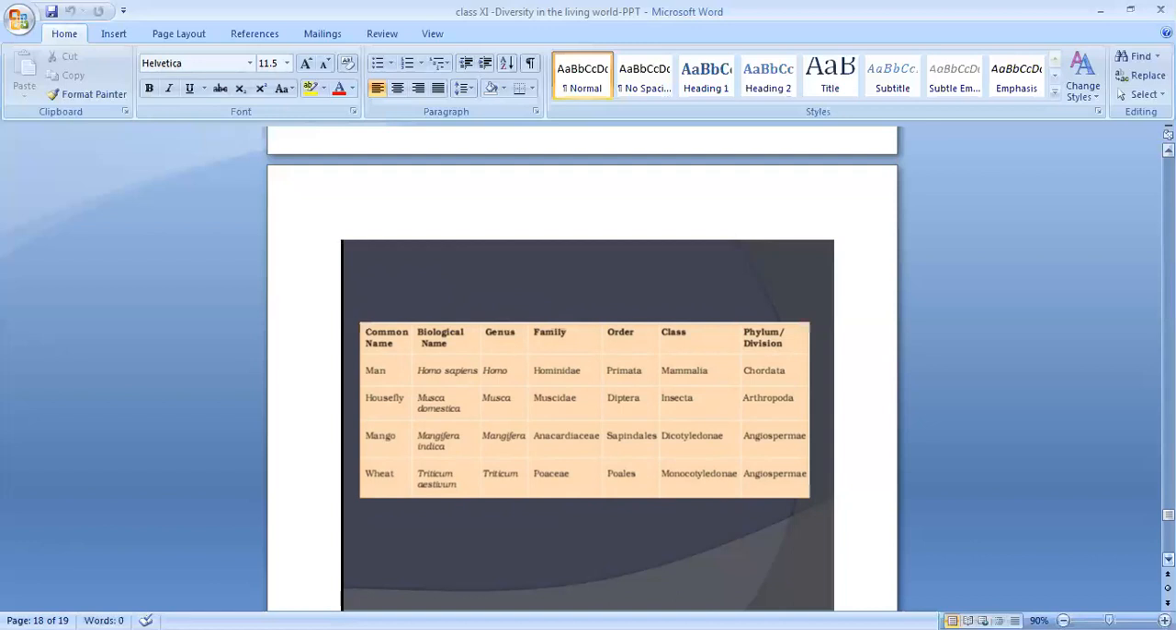The next, mango: Mangifera indica, genus Mangifera, family Anacardiaceae, order Sapindales, class Dicotyledonae, phylum Angiospermae. If you are taking wheat, biological name Triticum aestivum, genus Triticum, family Poaceae, order Poales, class Monocotyledonae, then phylum Angiospermae.